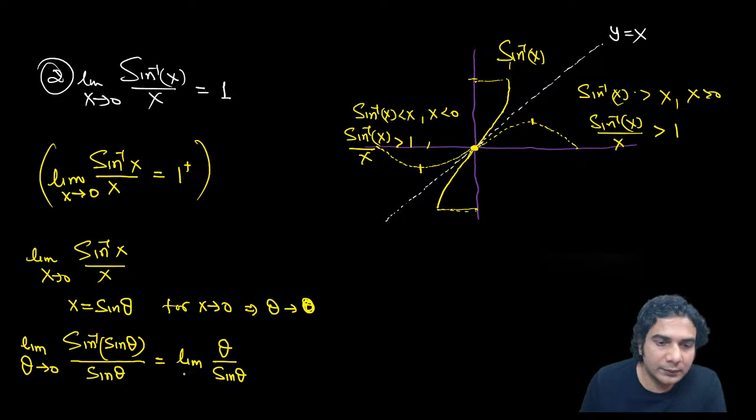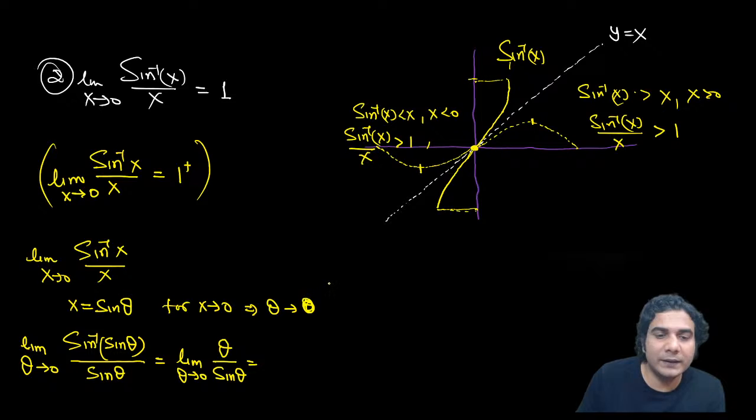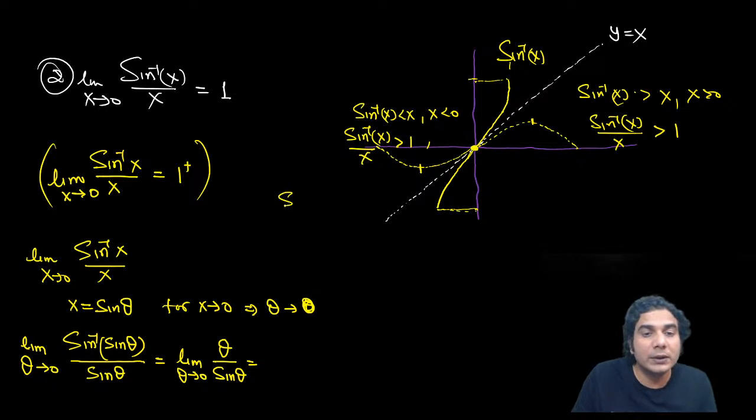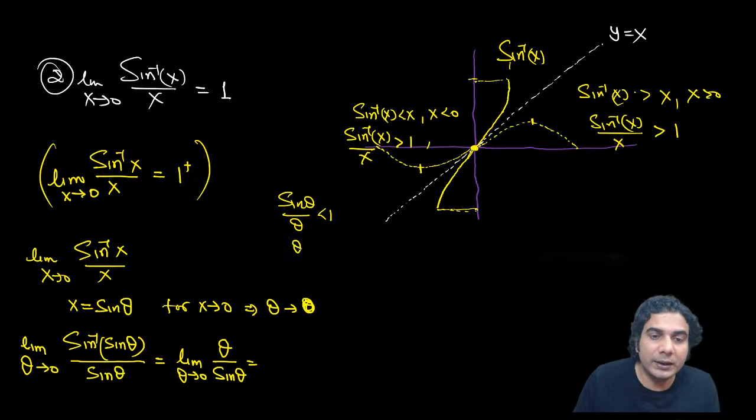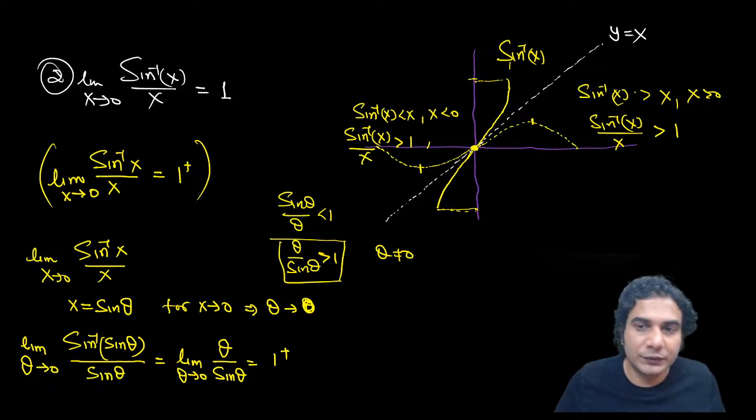Limit theta is approaching 0. So now you know that theta is slightly greater than sine theta when theta is positive, so you can use the previous information which I have given about sine theta and theta. So this ratio theta upon sine theta will be 1 plus, because sine theta upon theta was less than 1. So theta upon sine theta will be greater than 1 when theta is not equal to 0, right? So when we are close to 0, this ratio will be close to 1, but it will be 1 plus. So I hope it is clear.